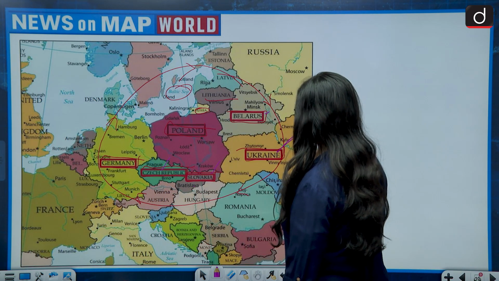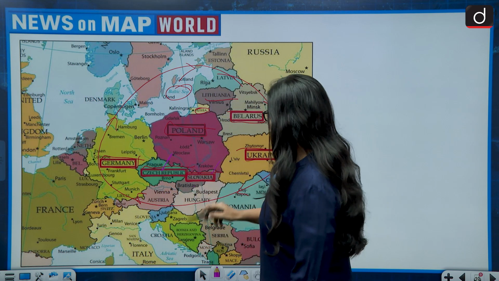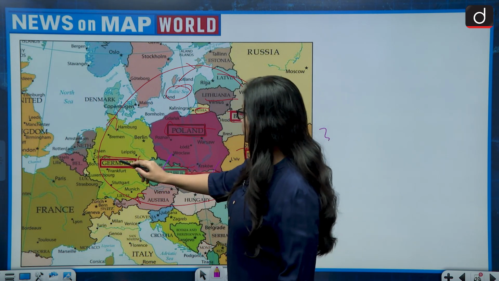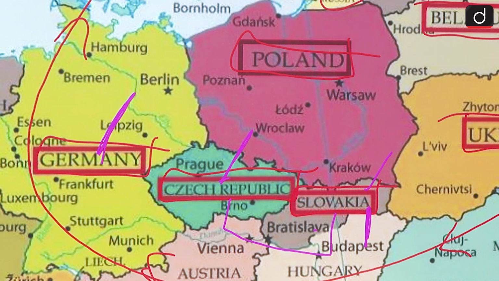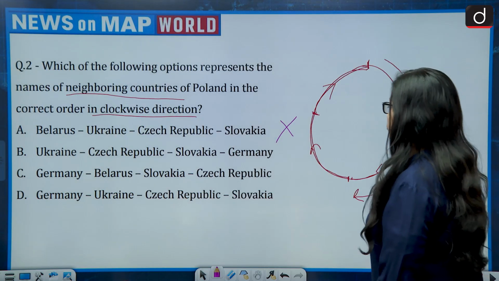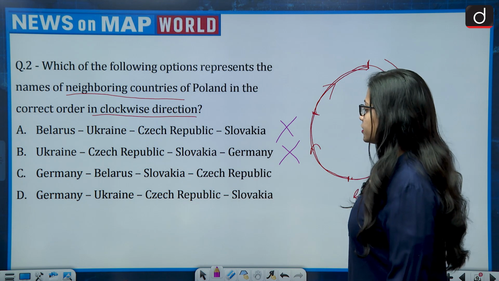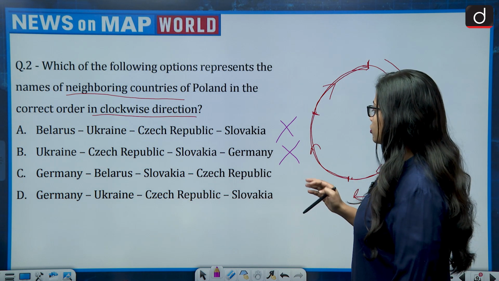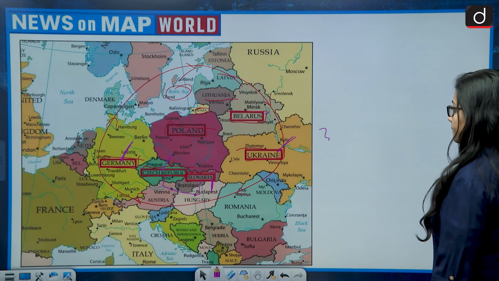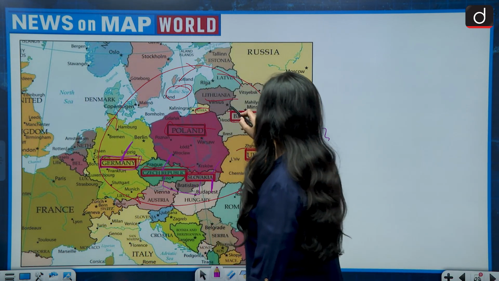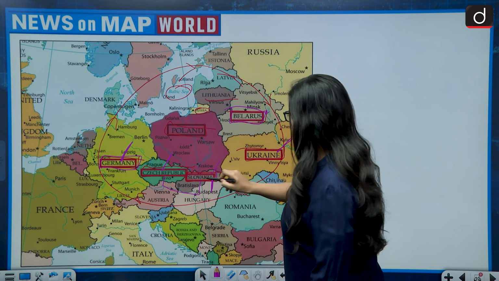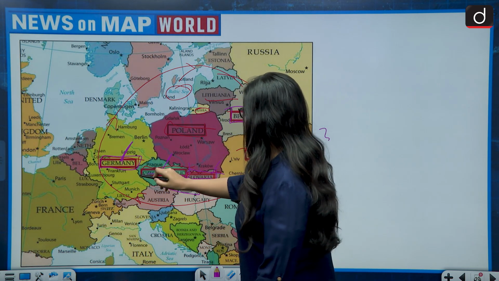So Ukraine, Czech Republic, then Slovakia and then Germany. Now again Czech Republic and Slovakia are shuffled. So this also becomes wrong. Third, Germany, Belarus, Slovakia, Czech Republic. Now first is Germany, then comes Belarus, then comes Slovakia, and then comes Czech Republic.